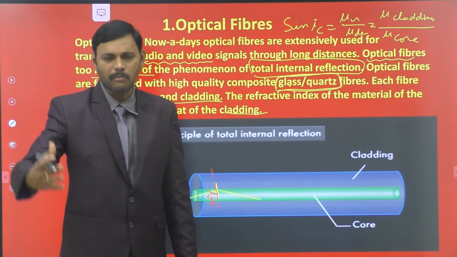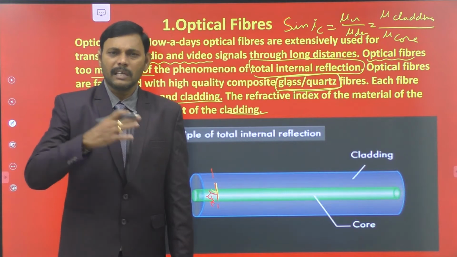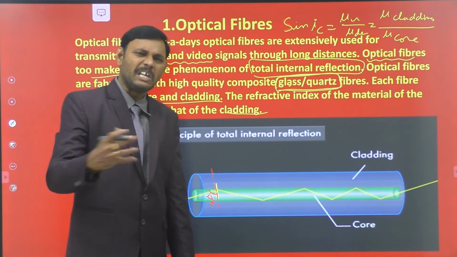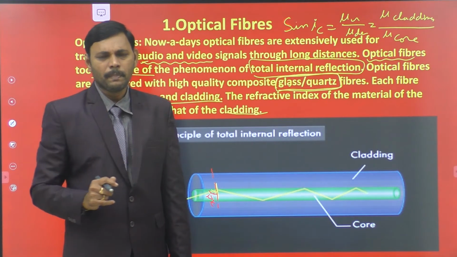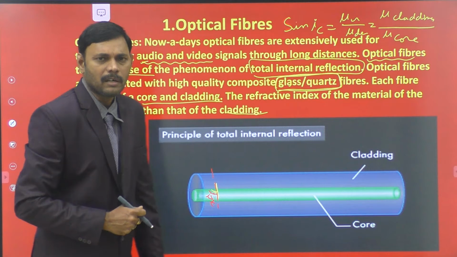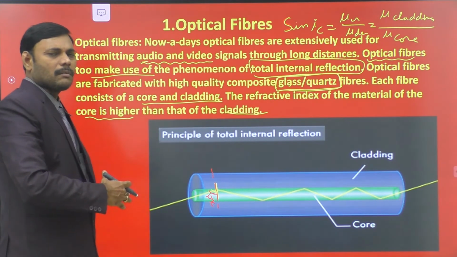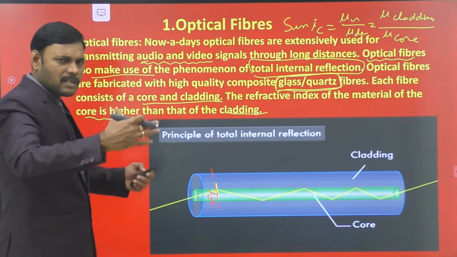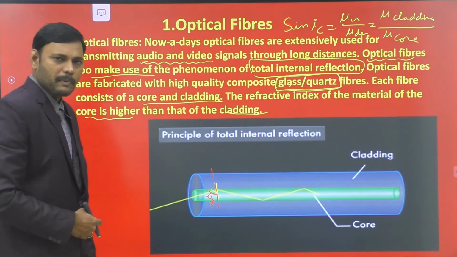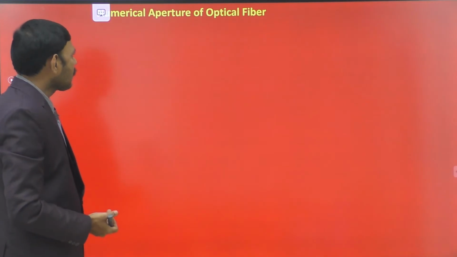So it is a very fast communication. And without any interference, distortion, or disturbance, we can send any number of signals at the same time. We can send any number of signals through one single optical fiber from one place to another place, which are separated by a large distance, in very minimum time. So this is one advantage of optical fiber. Nowadays we are using them for so many purposes.